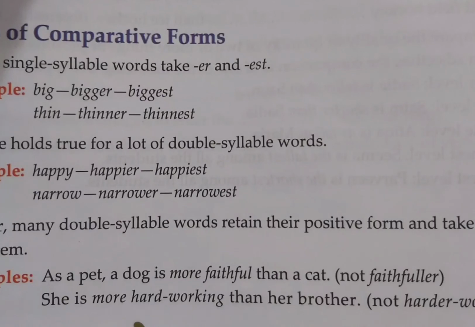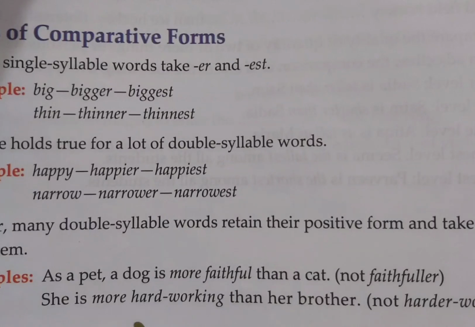Now come to the last, third example, which is about many double syllable words. Many double syllable words retain their positive form. They remain as they are. We will not add er or est to their positive form. So what is the change in this degree? My students, in these types of degrees, we will just add more, most, or less before the positive form.